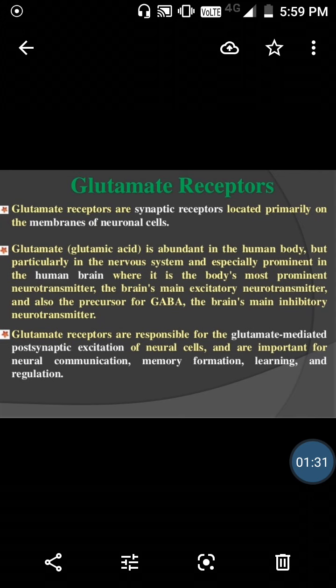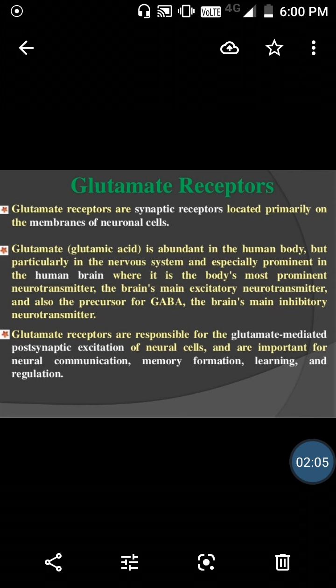Glutamate, or you can call it glutamic acid, is present in the body, but it is most abundantly present in the nervous system, in the CNS, in the human brain. Its main activity is as an excitatory neurotransmitter. It is a precursor for GABA, as we have seen in GABA: glycine, then glutamate, then GABA. So it is a precursor for GABA, the brain's main inhibitory neurotransmitter. So this is an excitatory neurotransmitter.